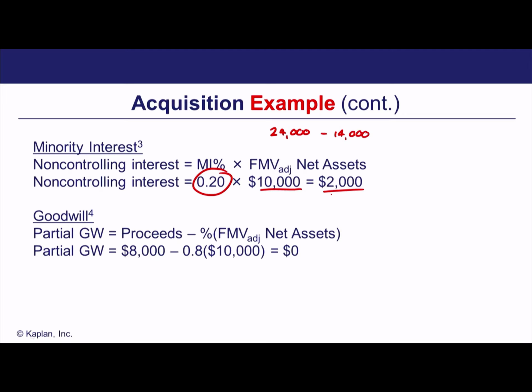Partial goodwill, and this is partial goodwill. We're going to see something called full goodwill later. But with our partial goodwill, we're looking at what we spent to acquire the subsidiary compared to our share of fair market value identifiable net assets acquired. So 8,000, being the proceeds, less our share of identifiable net assets. So our share, 80% of the identifiable net assets, well, of course, 24,000 minus 14,000, 10,000, giving us, as we saw, goodwill of 0 in our particular example.